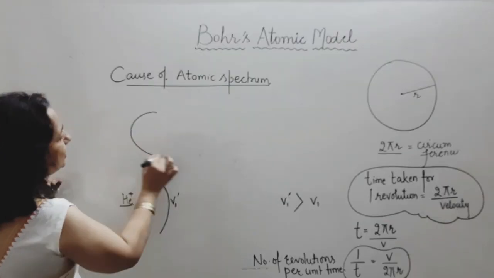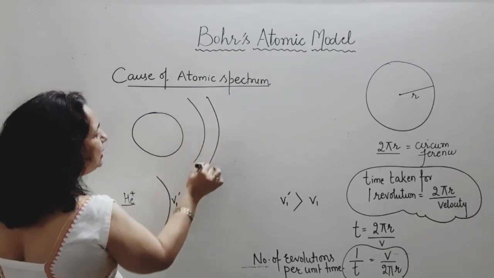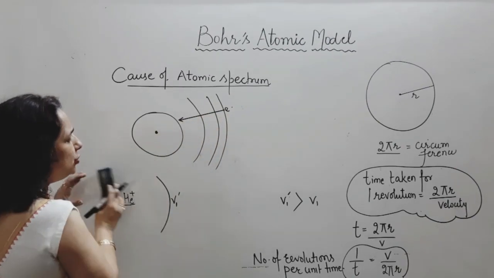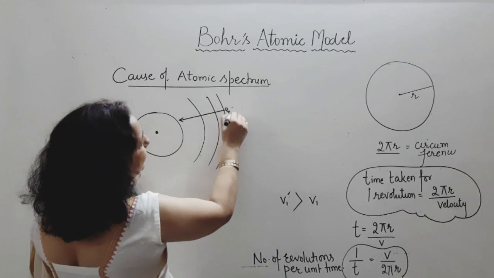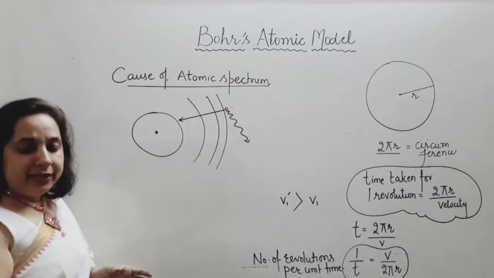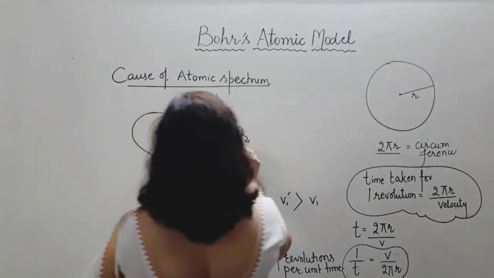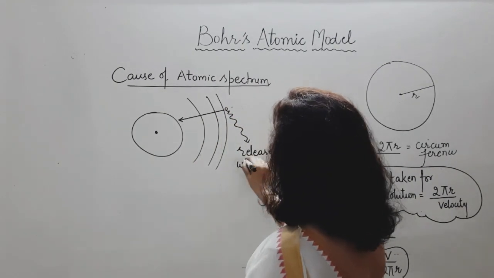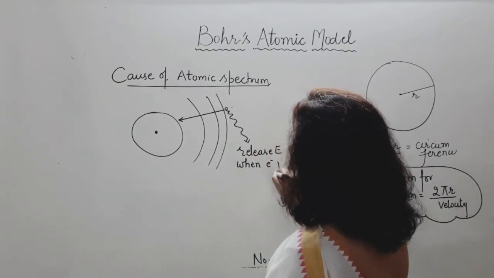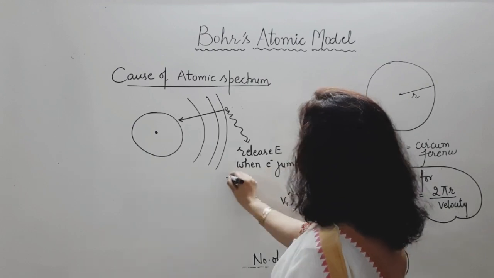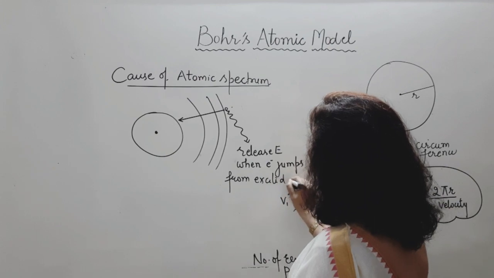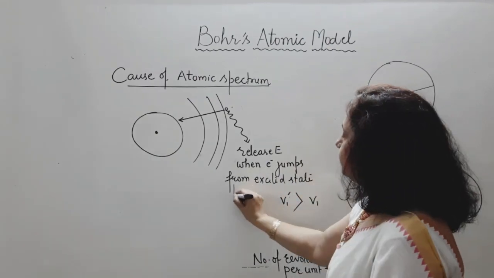He explained to us that if an electron is present in a higher shell and is coming to a lower shell, that means the ground state, it will release energy. The electron will release energy when it jumps from the excited state to the ground state.